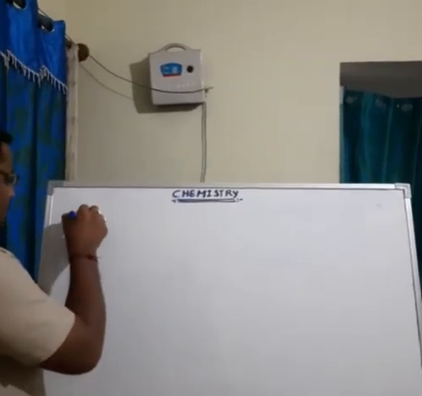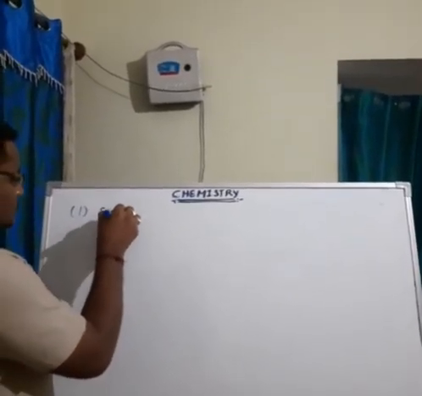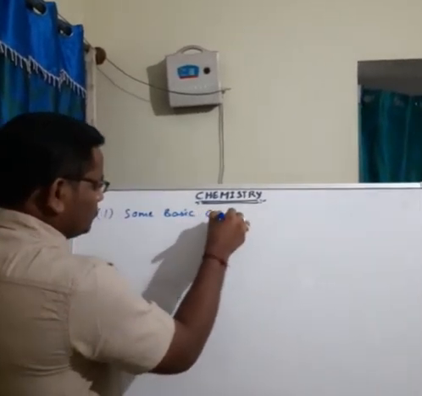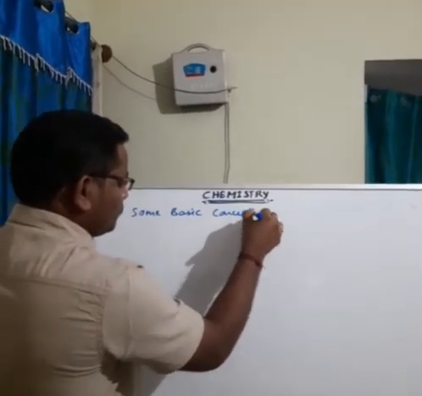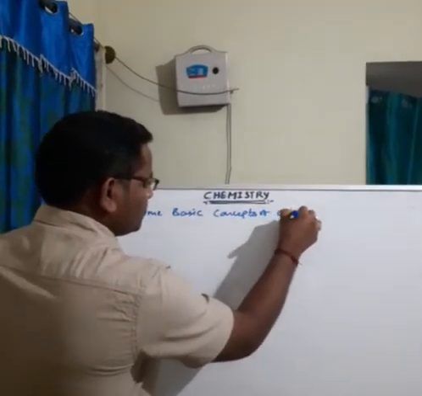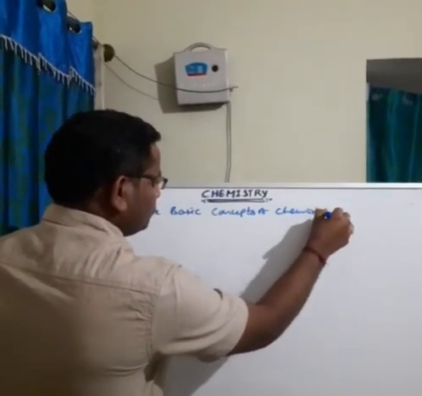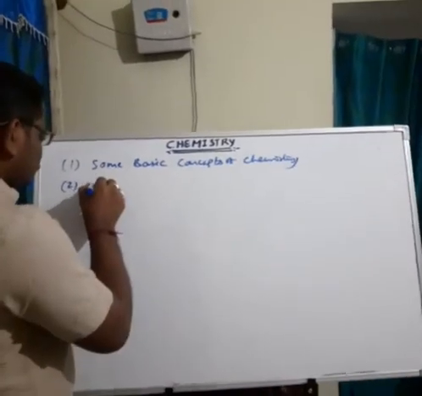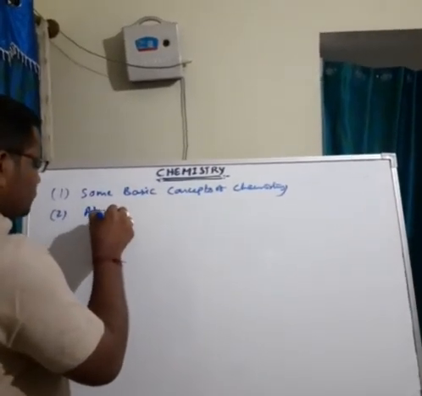The first chapter is some basic concepts of chemistry. Second one is atomic structure.